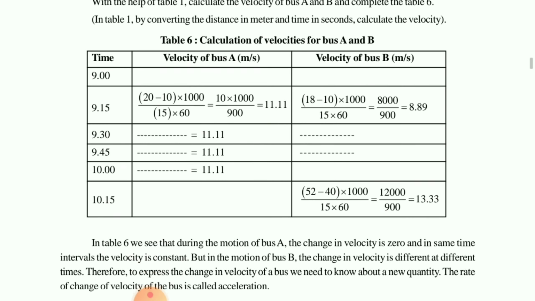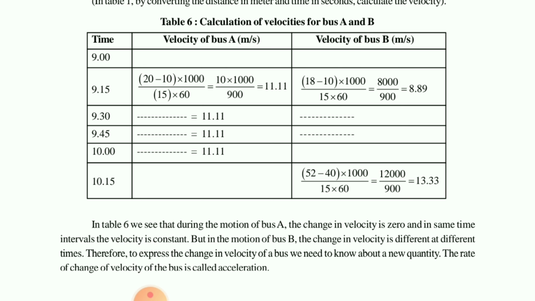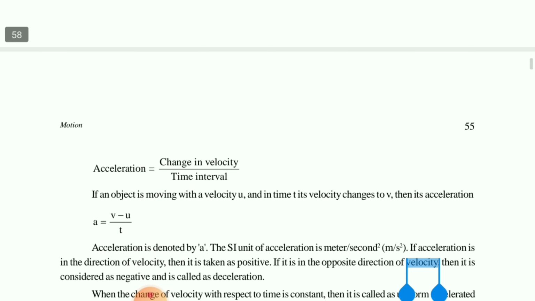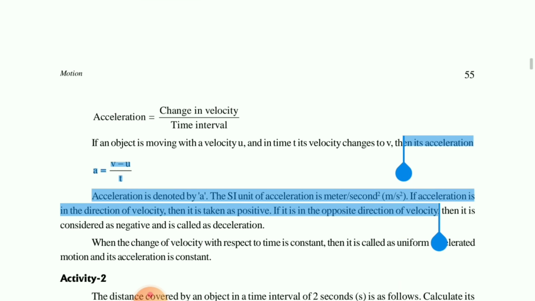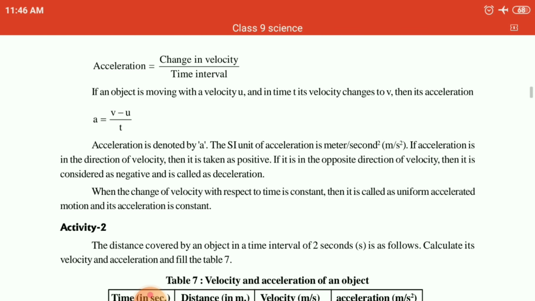Here you can see one table is given. In this table at 9 am both are standing. At 9.15, the first one had traveled 11.11 and the second one 8.89. The first one is traveling at a constant speed because it has uniform velocity, but the other is not fixed, it is moving here and there. Okay children, so what is acceleration? The change in velocity upon the time interval is known as acceleration.